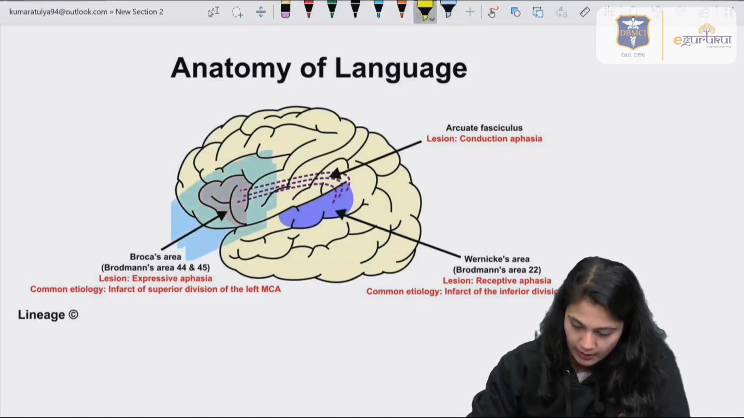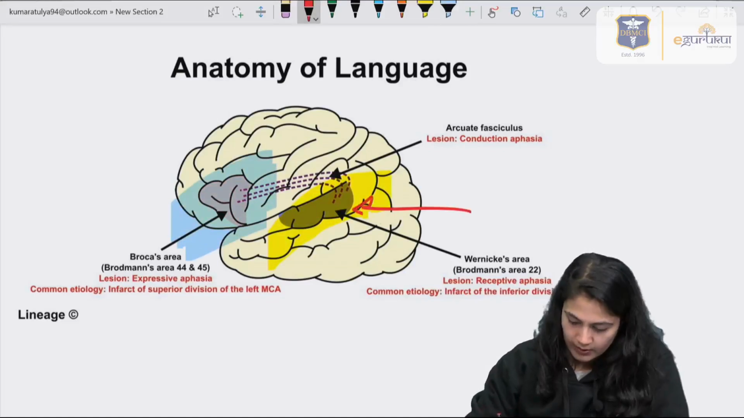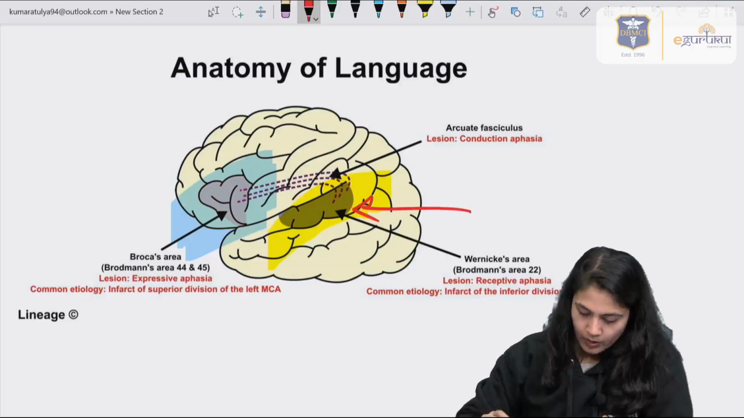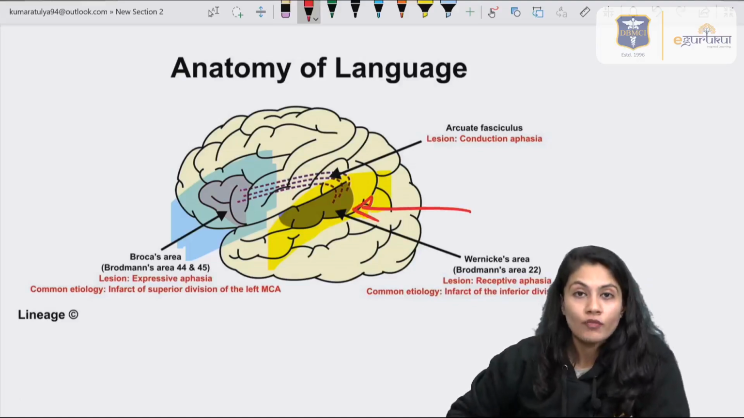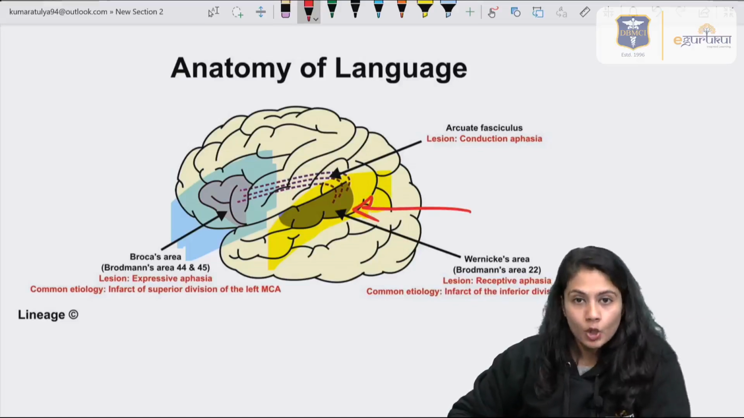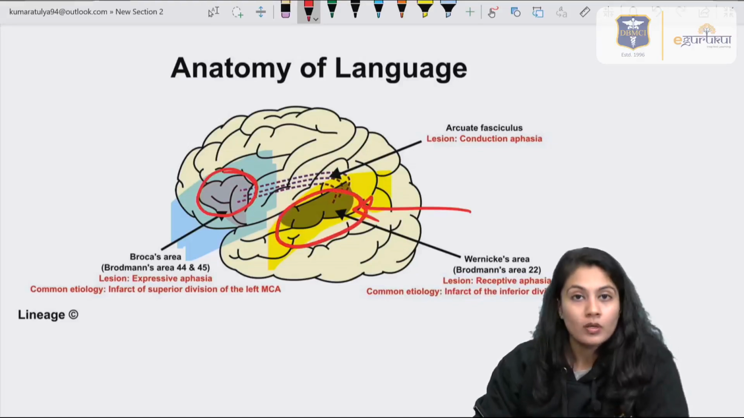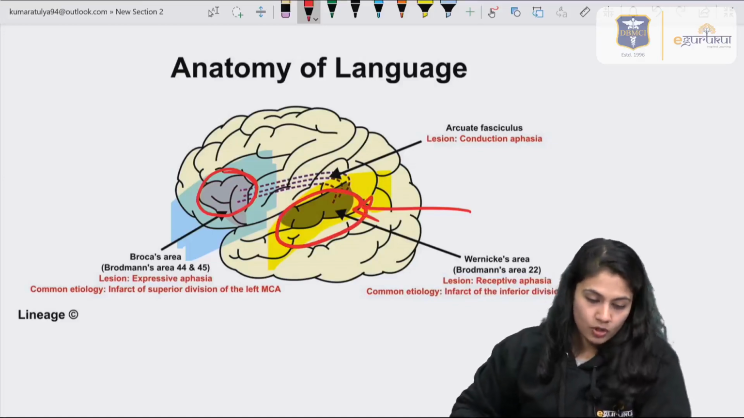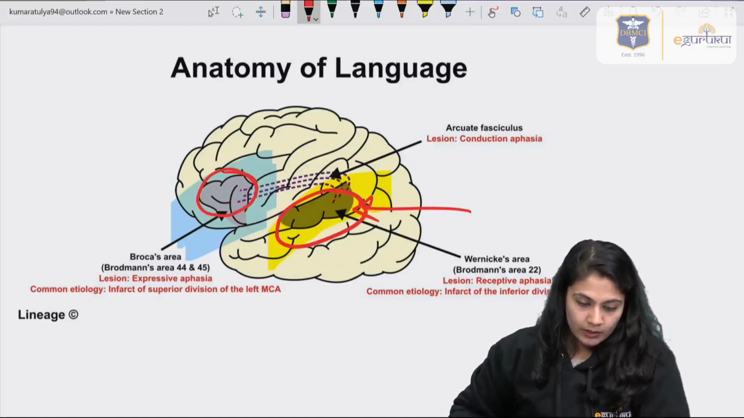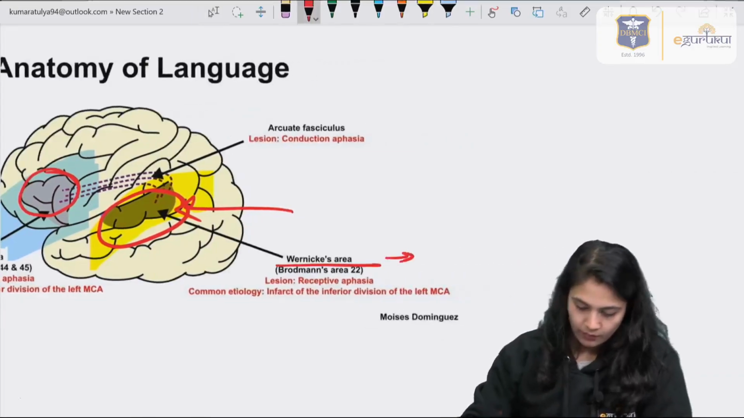It is the Broca's area, and another is the Wernicke's area. Now over here you can see Broca's area is area number 44, and the Wernicke's area is area number 22. Now you can see that Broca's area is present in the inferior frontal gyrus, right? And the Wernicke's area is present in the superior temporal lobe, right?